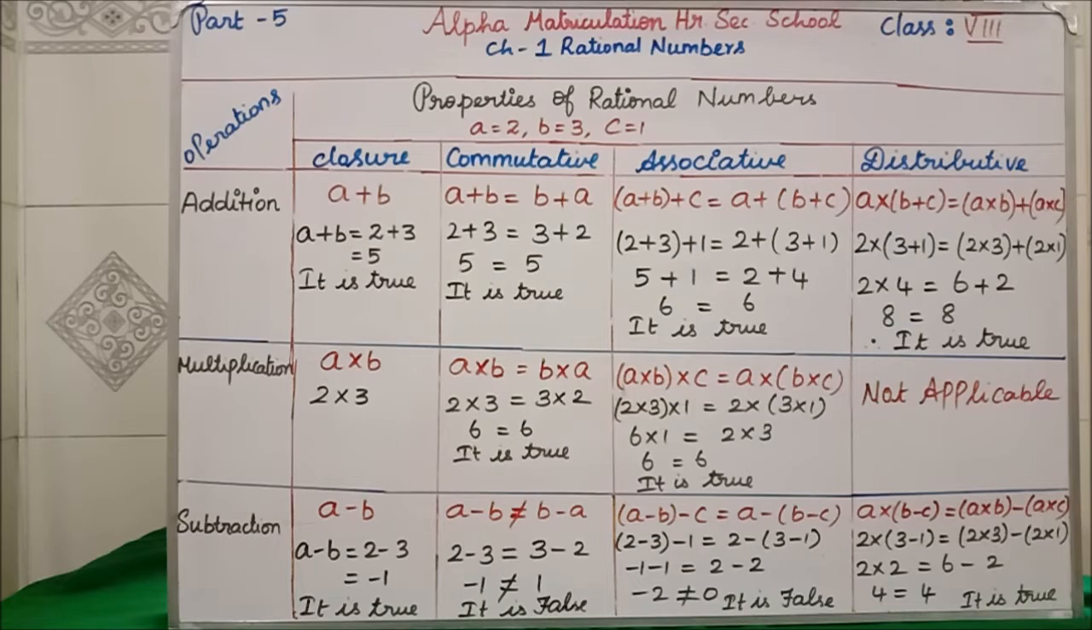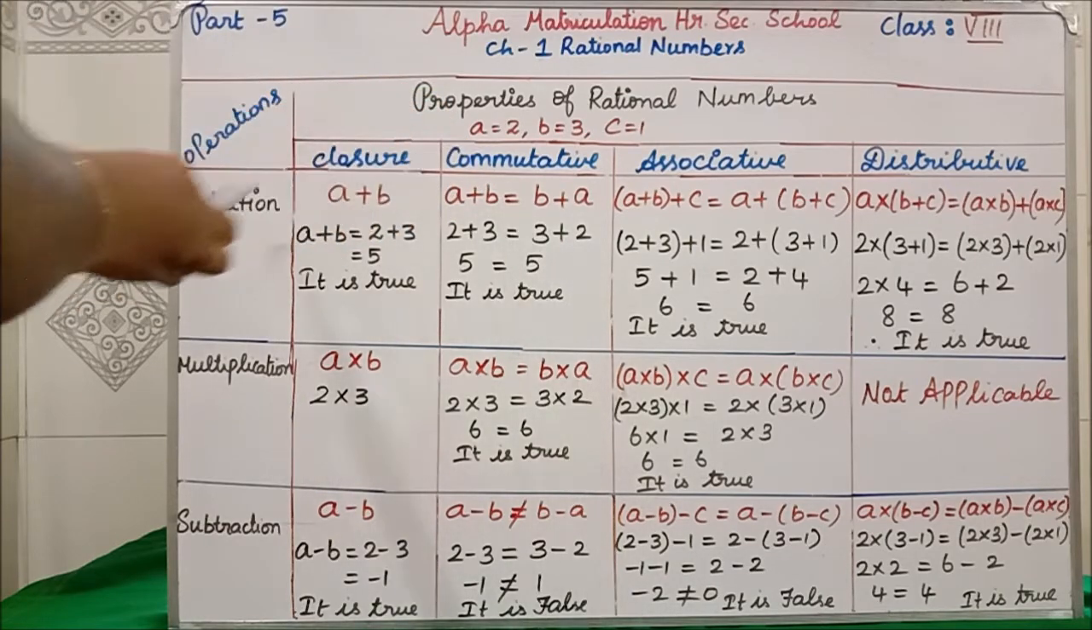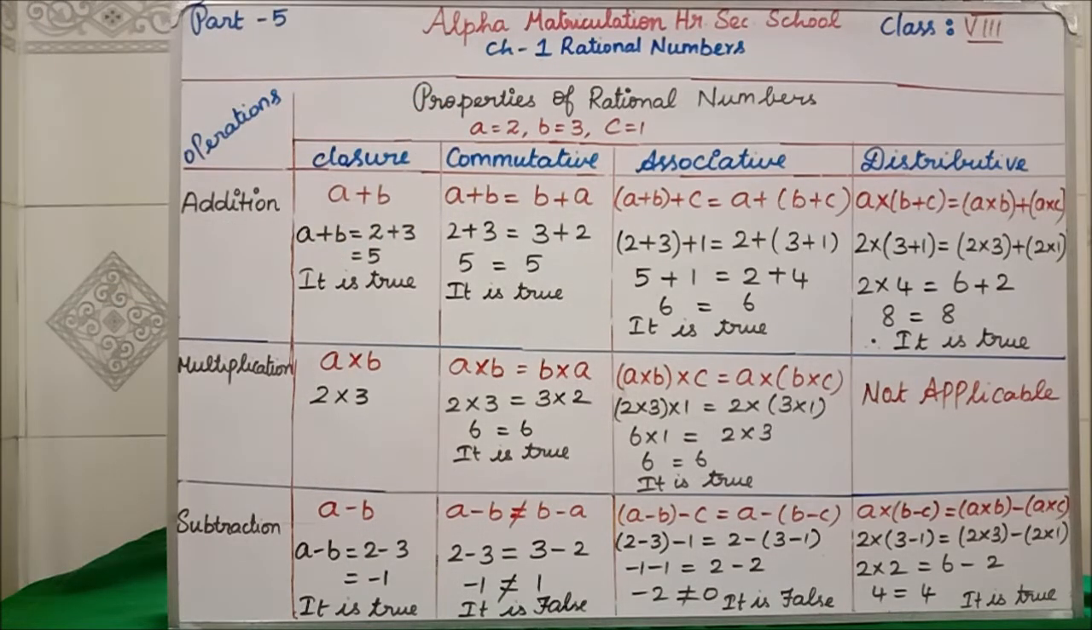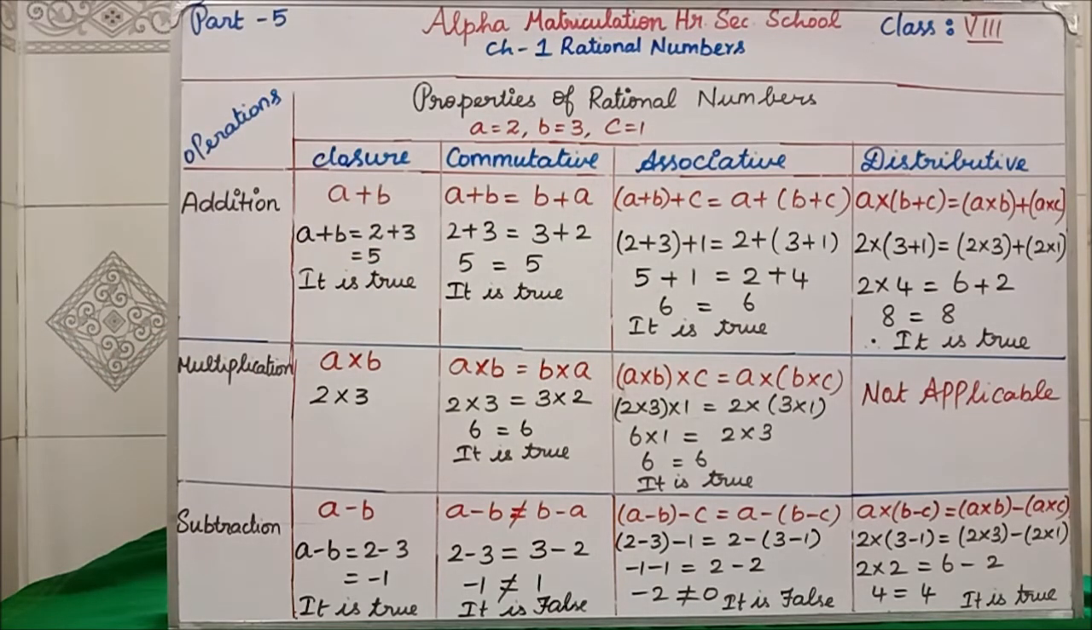Hereafter, in your exercise problems, if I say closure for addition, immediately you have to think A plus B. Similarly, commutative for addition, if I say, what you have to think is A plus B equal to B plus A. Commutative for addition is A plus B equal to B plus A.